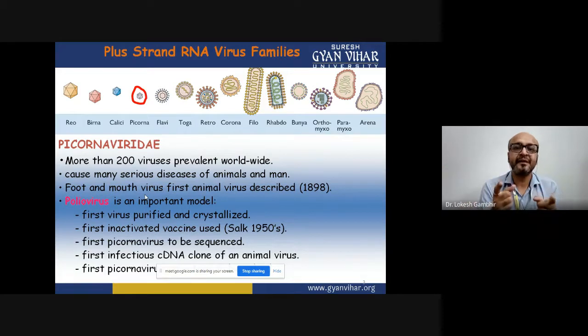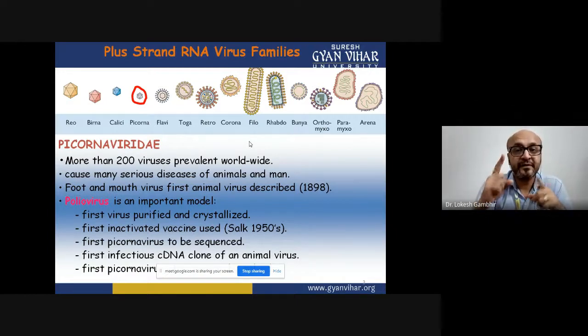So that is the main case: it depends upon the severity of the disease induced by the pathogen, and only then will we be focusing on that pathogen for managing it clinically. And that's why poliovirus serves as a model, and it was the first inactivated vaccine formed against this virus. Not only that, the poliovirus was the first virus in the family Picornaviridae to get sequenced.